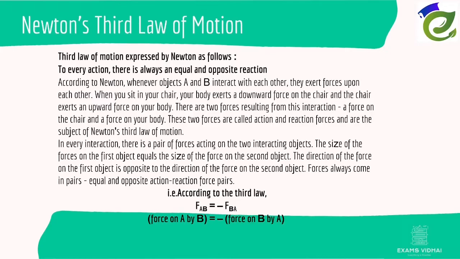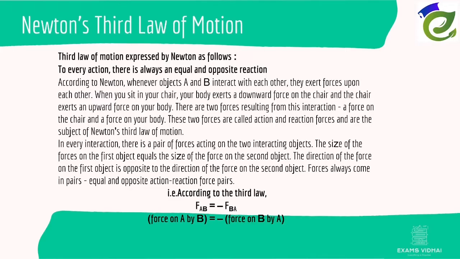Therefore, these two forces resulting from an interaction are called action and reaction. Where you sit is the action, and the force with which the chair exerts an upward force on you is known as the reaction force. So we can conclude that in every interaction there is a pair of forces acting on two interacting objects.